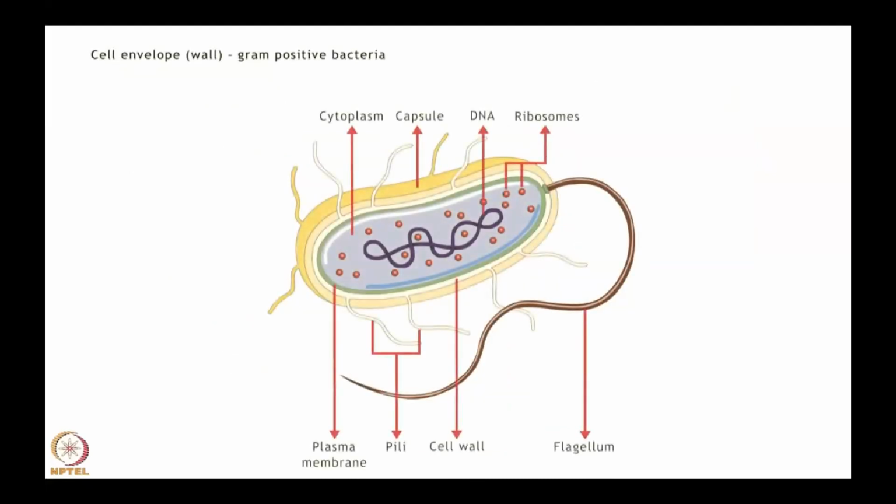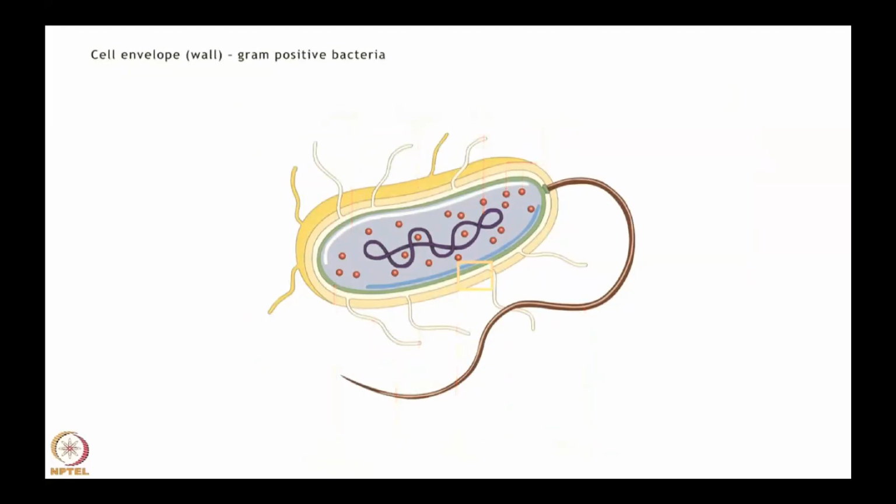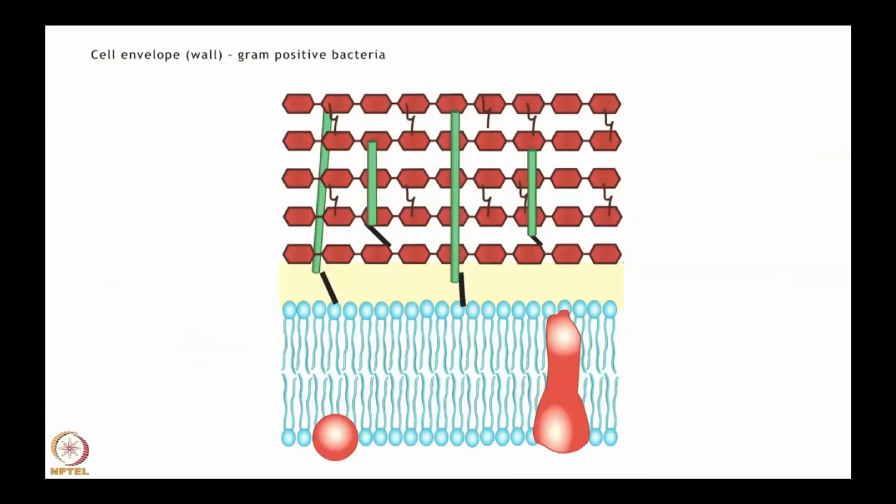Bacteria can be divided into two major groups based on the structure of their cell wall and thereby their response to Gram staining. The cell wall of Gram-positive bacteria is composed of mainly polysaccharides and glycosylated molecules.